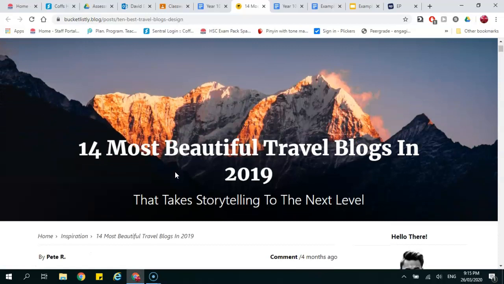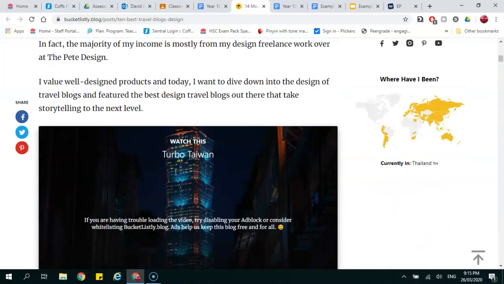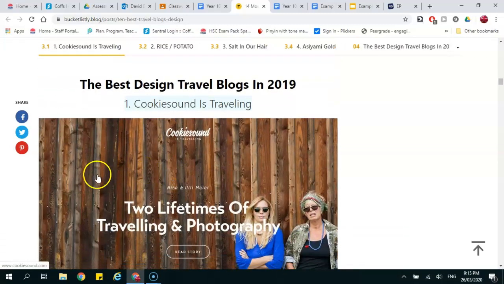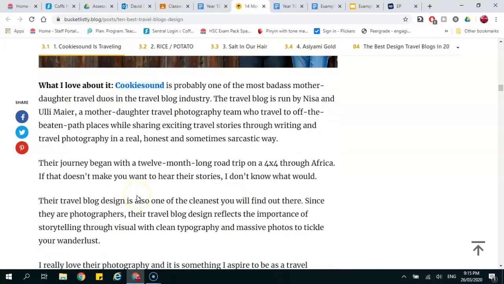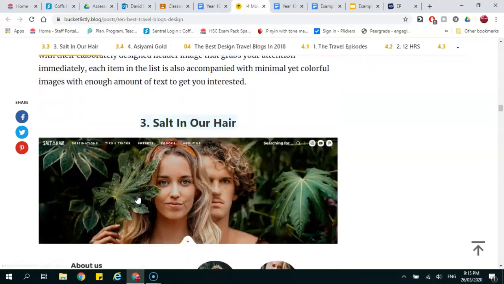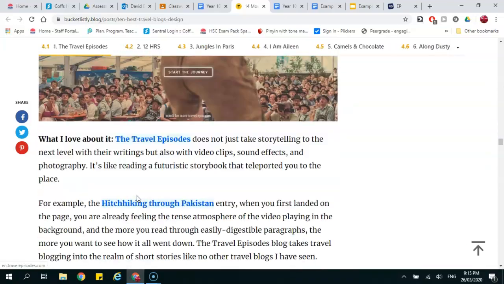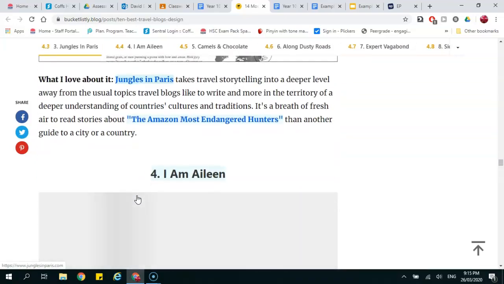Now, do you need to produce something this beautiful? In short, no, of course not. Okay, these are professionally produced travel blogs. I just thought I'd give you an idea of what really top of the line travel blogs look like. So I'm just scrolling down the list. I'm just going to pick one. I saw one I liked the look of before. Where was it? And these are amazing if you want to have a look at them.